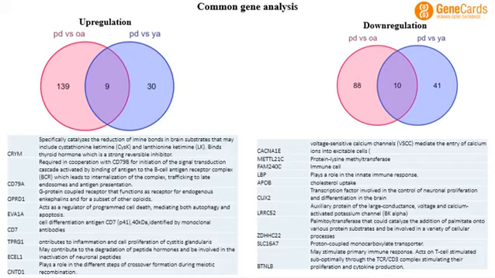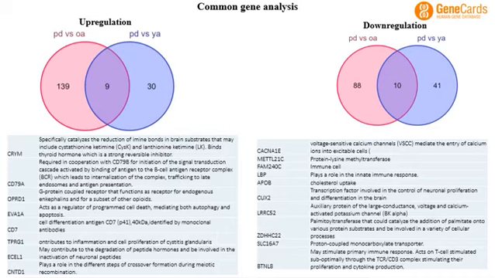And in both cases, we found that 9 genes are common. These are the 9 genes which are common in PD versus OA and PD versus YA. I'm talking about the left-hand side portion, which includes CRYM, CD7, OPRD1, EPHA1, and others.